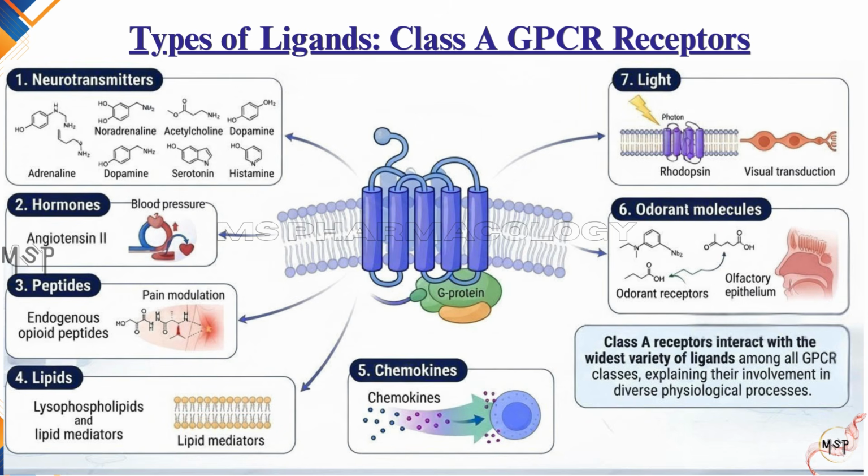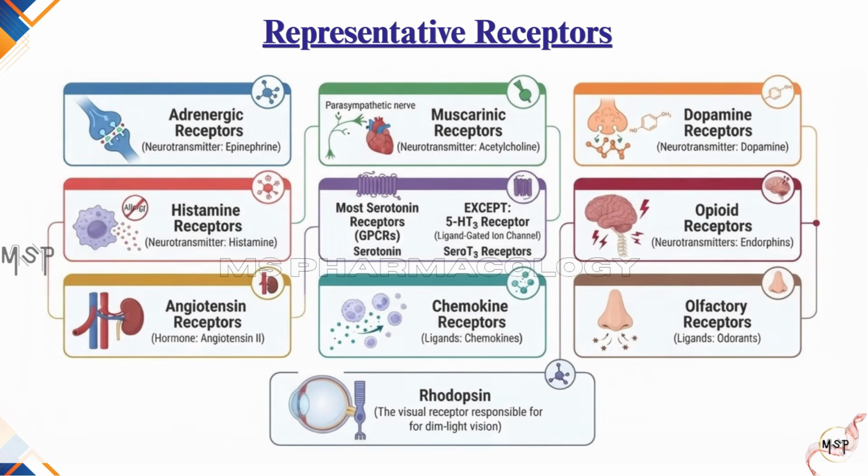Having understood the types of ligands they recognize, let us now look at the major receptor families that belong to Class A. The majority of GPCRs studied in pharmacology belong to Class A. Some important examples include adrenergic receptors, muscarinic receptors, dopamine receptors, histamine receptors, most serotonin receptors, with the important exception of the 5-HT3 receptor, which is a ligand-gated ion channel, rather than a GPCR, opioid receptors, angiotensin receptors, chemokine receptors, and olfactory receptors, rhodopsin, the visual receptor responsible for dim light vision.